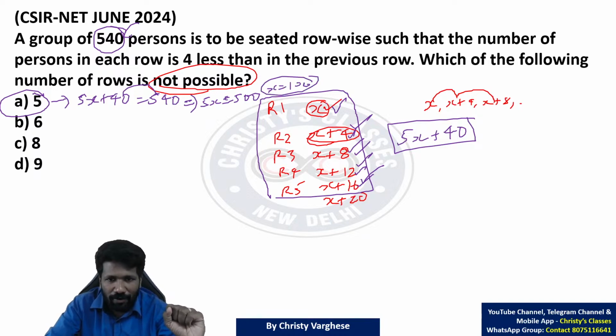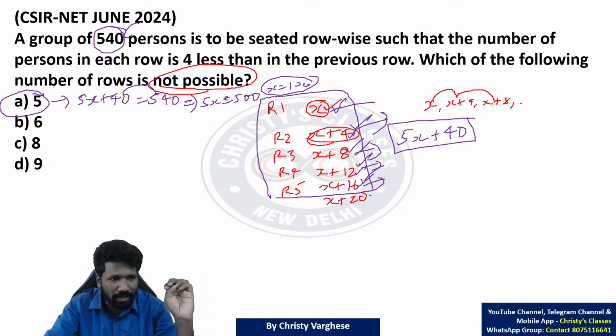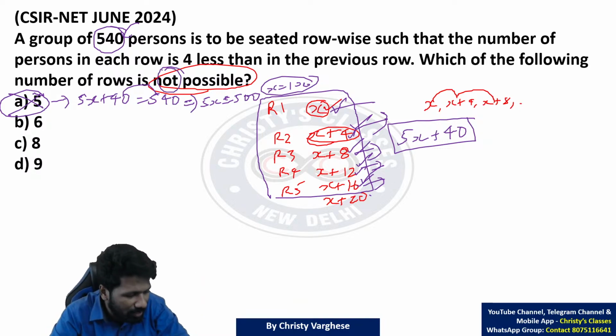That means first row में 100, second row में 104, third row में 108, fourth row में 112 and then 116 etc. This is totally possible na. So option A answer nahi hoga because not possible is asked. Is it clear to all of you? Please respond.